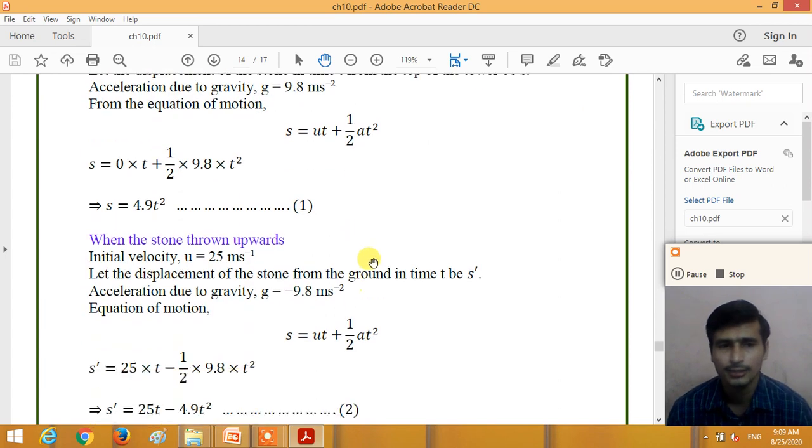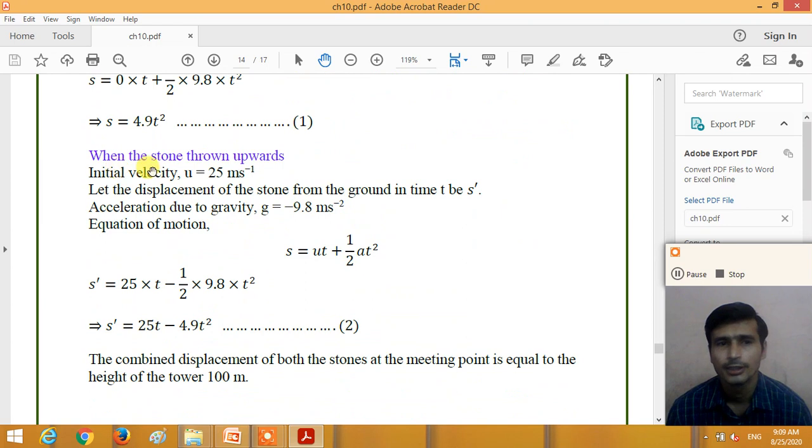Now in the other case, the stone is thrown in the upward direction with an initial velocity of 25 meters per second. Let the displacement be s dash, right? From the same formula s = ut + 1/2 at², s dash is 25 × t, because the initial velocity is 25, minus 1/2 × 9.8 × t². So we get the second formula: s dash = 25t - 4.9t².